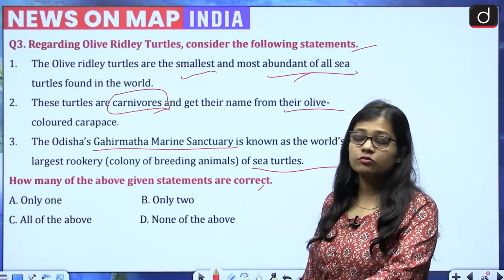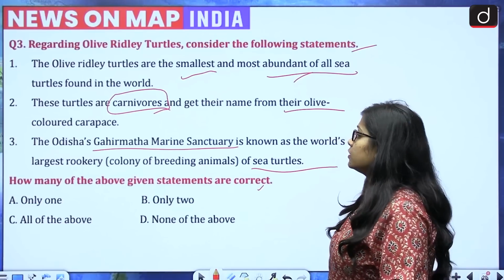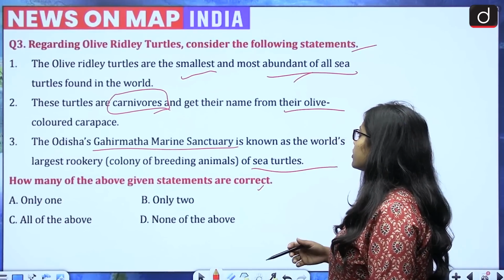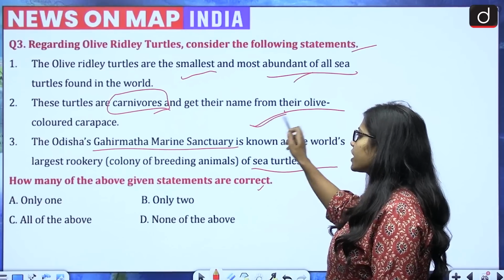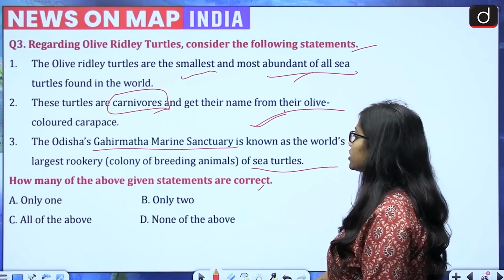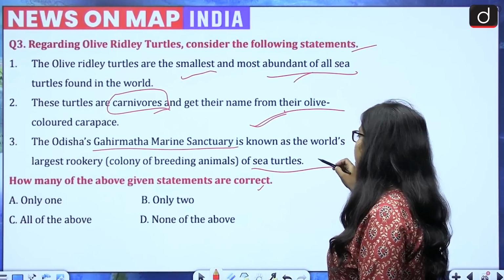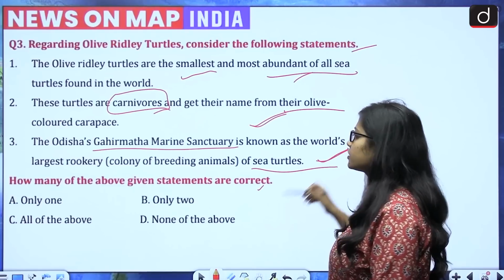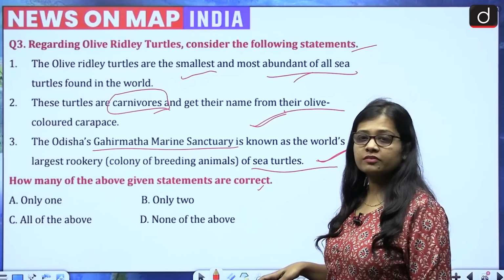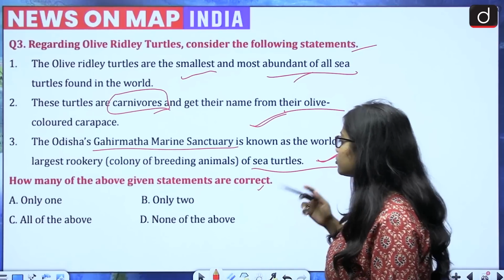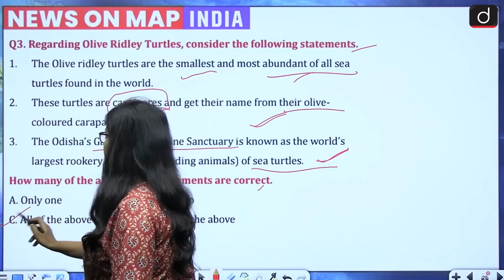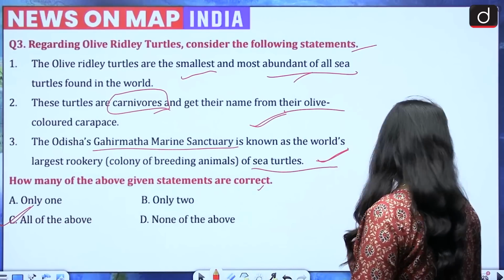That is correct, and the IUCN status is vulnerable. Then these turtles are carnivorous and get their name from the olive colored carapace. That is also correct. Odisha's Gahirmatha Marine Sanctuary is known as the world's largest rookery of sea turtles. That is also correct. So these three are correct. So how many are correct? The correct answer becomes option C, that is all of the above. Next question.